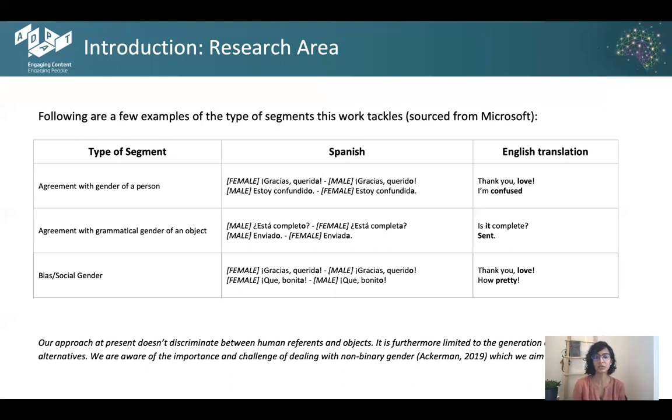Our approach at the moment doesn't discriminate between human reference and objects. It's furthermore limited to generate only binary gendered alternatives at the moment. But I'd like to highlight that our team was aware of the importance and challenges of tackling non-binary gender as well. And we aim to tackle this in the future work.